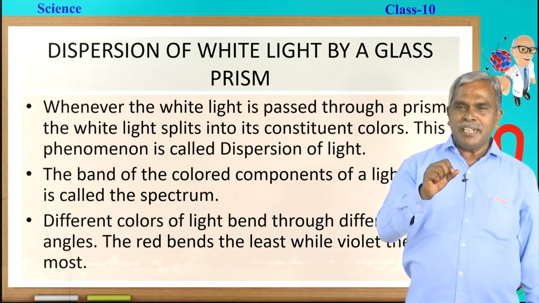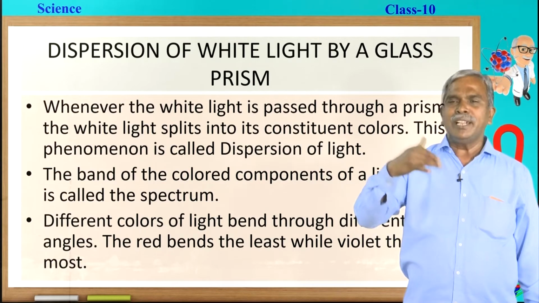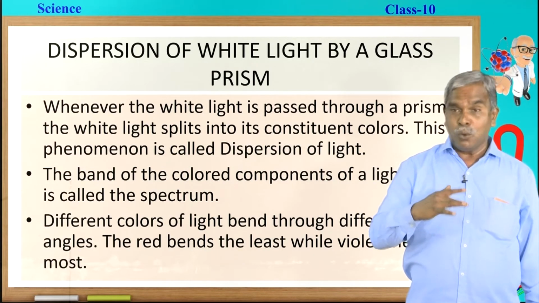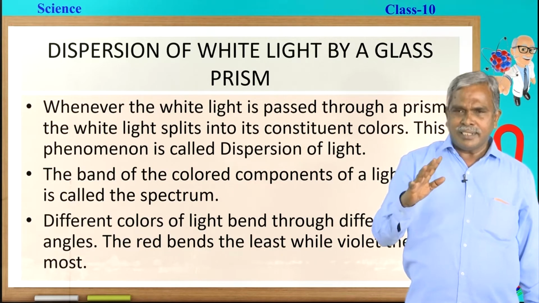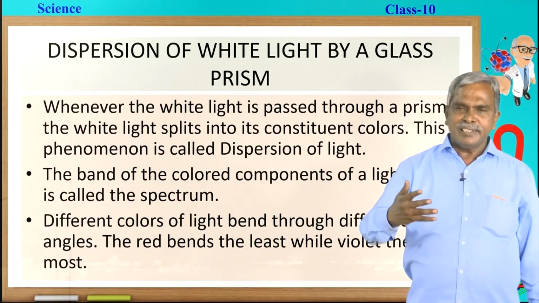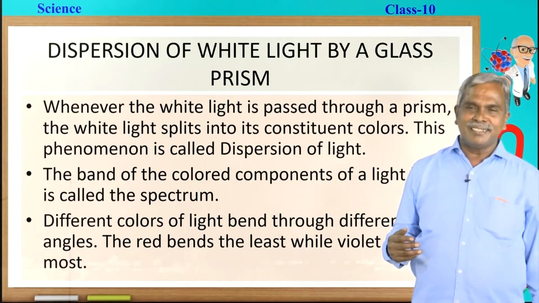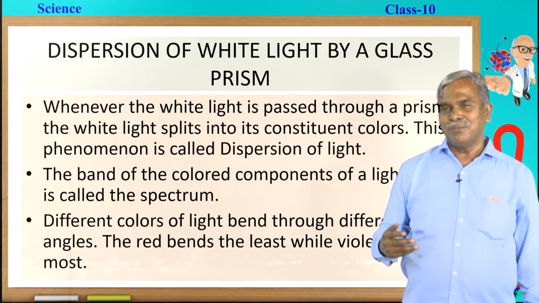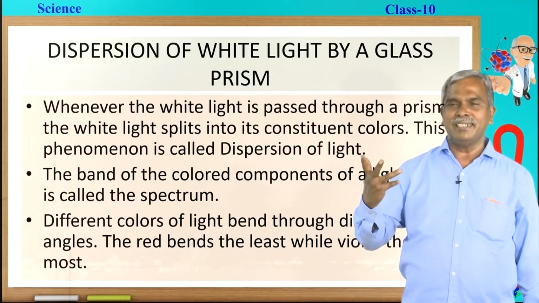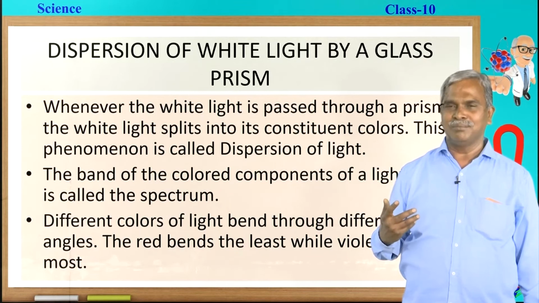It is going to split into its constituent colors. I am not using the term 7 colors; if I use the term only 7 colors, it is not correct. So, into its constituent colors. This beautiful phenomenon is called the dispersion of light. What a nice explanation given by the famous scientist Sir Isaac Newton.